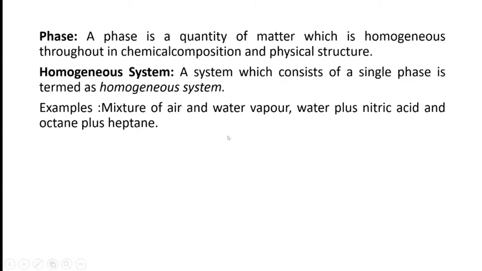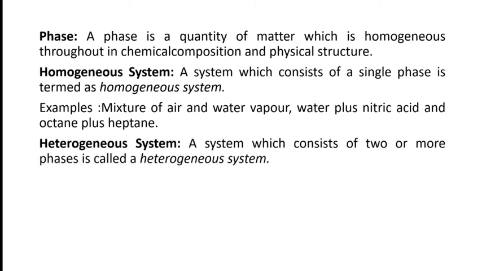Atmospheric air is composed of mainly nitrogen and oxygen, and a part of water vapor is also included, but we do not consider that as air. Air is made up of nitrogen, oxygen and a small part of other gases. Air is a gas, and water vapor is also a gas. They combine, and we cannot distinguish which is air and which is water vapor. Therefore, it is a homogeneous system, a homogeneous mixture. Water plus nitric acid, and octane plus heptane, are also homogeneous mixtures.